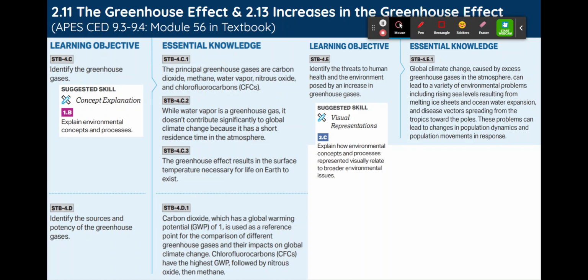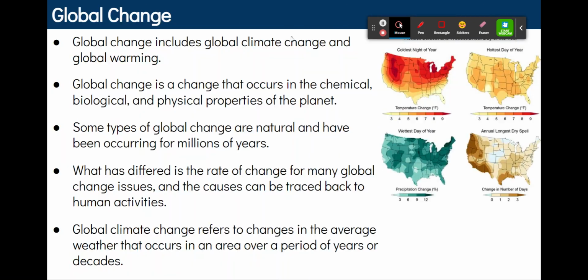We just have to know the basics of what climate change is, and then later on throughout the rest of the units, we'll embed what we're learning into climate change. So for now, what we're embedding into climate change is the greenhouse effect and increases in the greenhouse effect. So, what is global change?